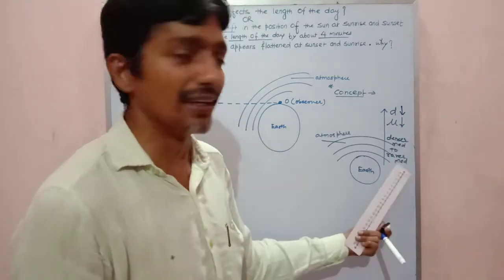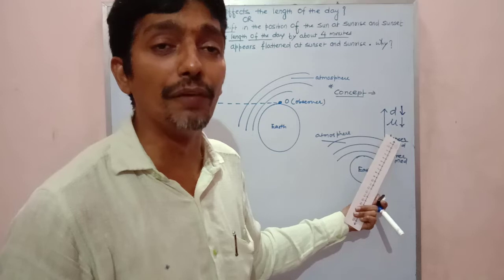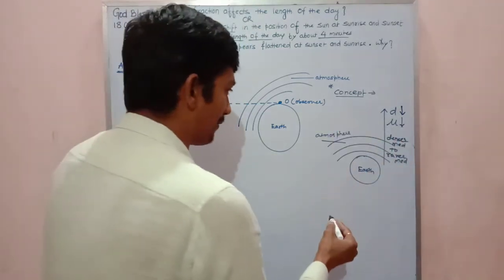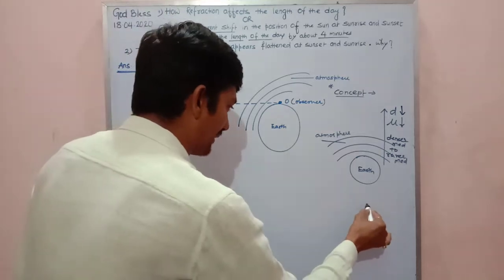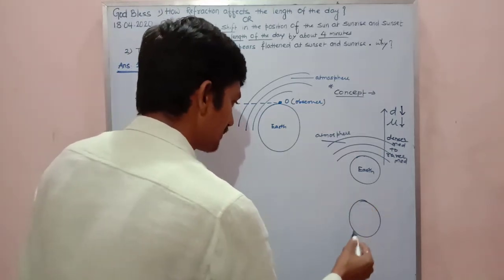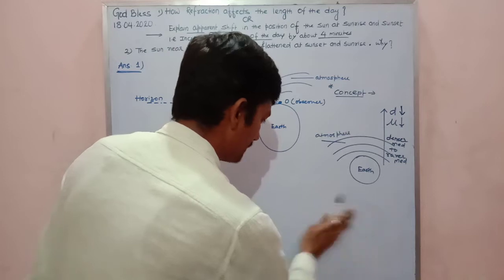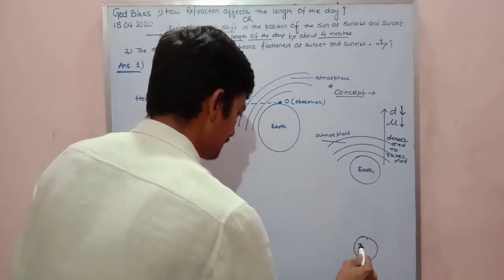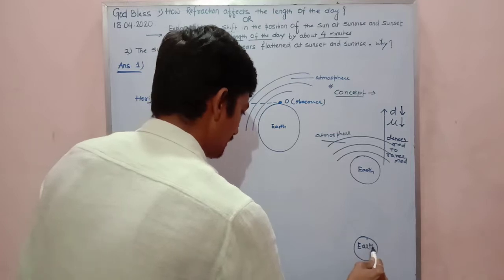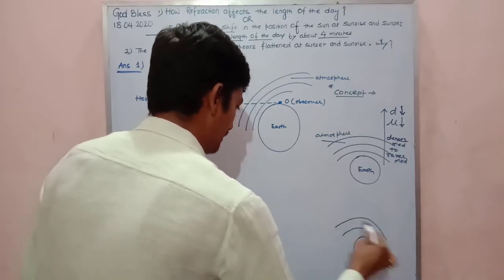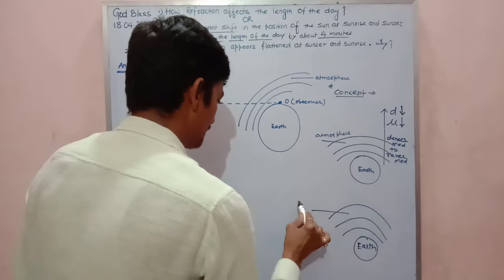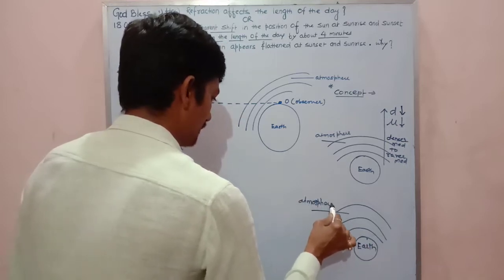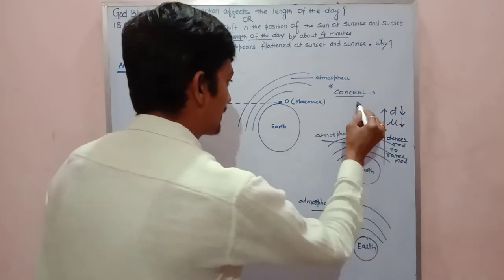Am I clear? In other words, you are moving from denser medium to rarer medium. Now look at the reverse case, when you are coming down. I am drawing here: here is the Earth, here is the atmosphere, and here is space.